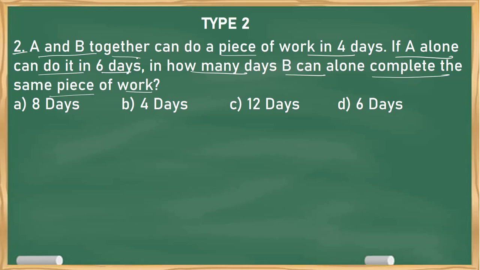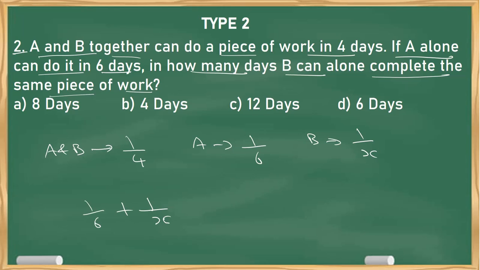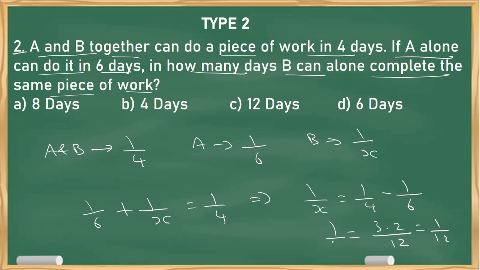Okay. So it is given that A and B's efficiency is 1 by 4 and A's efficiency is 1 by 6. I need to find B's efficiency. So they have given A and B, and A value. So B value I need to find. So 1 by A plus 1 by X equal to 1 by 4. Simple. So 1 by X equal to 1 by 4 minus 1 by 6. So LCM obviously will be 12. So 3 minus 2, that is 1 by 12. So B, X value, that is B, will take 12 days to complete the work. It's simple.